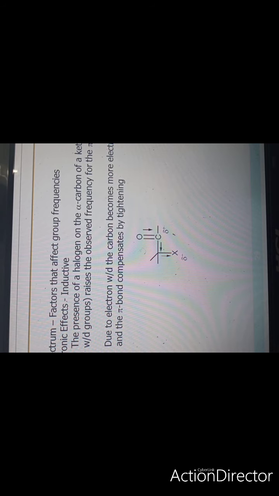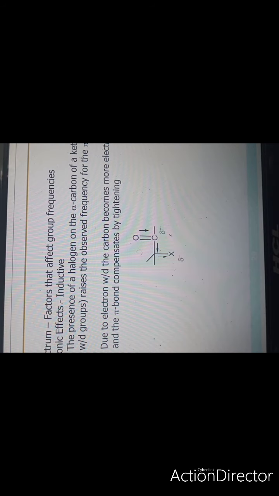So if the bond is stronger, greater will be the bond energy, so higher will be the force constant. So this is the relation between the force constant and the bond. So due to plus I effect, there is weakening of the bond, therefore the force constant will be lower, and hence the wave number will decrease.